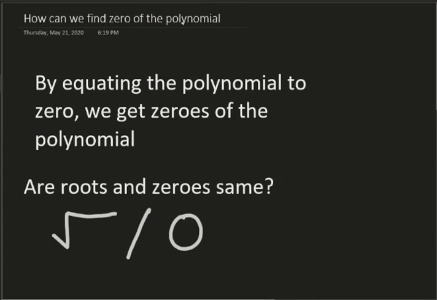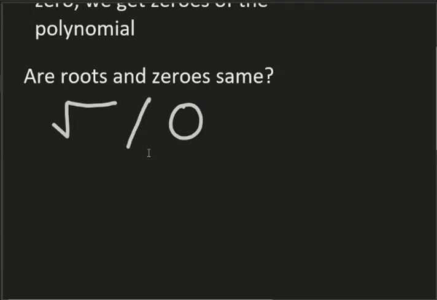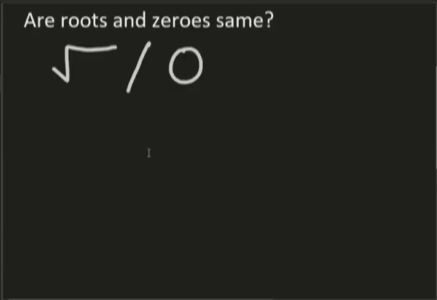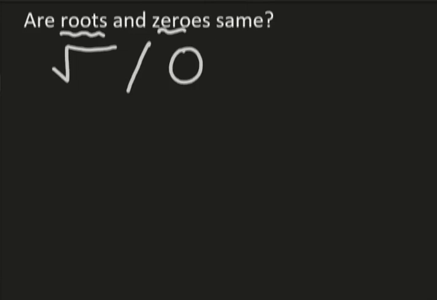Are the roots and zeros the same? One more concept is there. Before finding zeros of the polynomial, we have to understand, because sometimes people use the word roots instead of zeros. Why do we use roots? Are they the same?